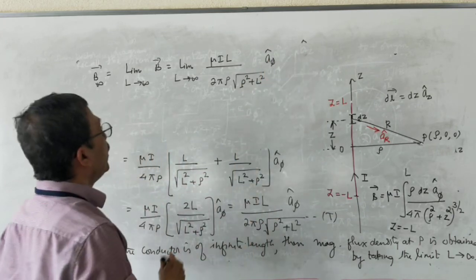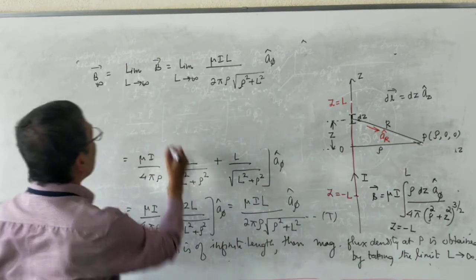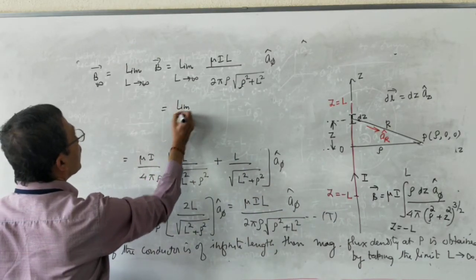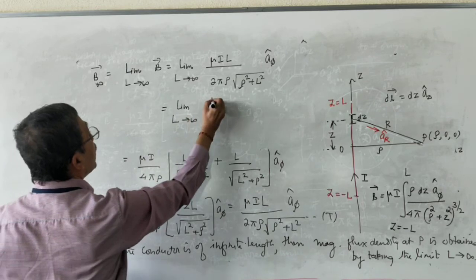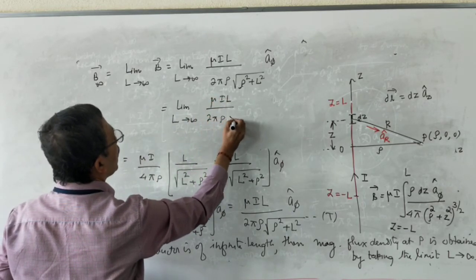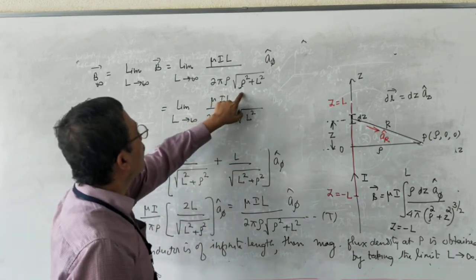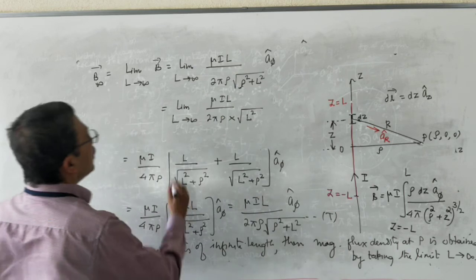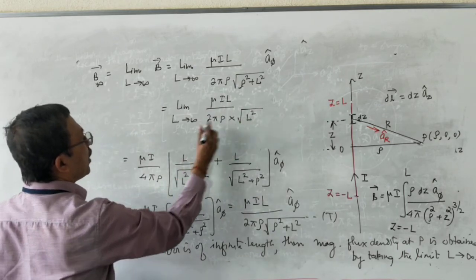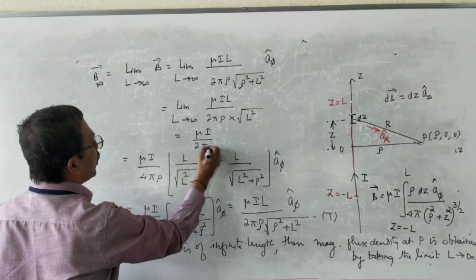L tends to infinity, that means L is very large. Therefore, neglect rho. So you get limit L tending to infinity of mu into I into L by 2 pi rho into root of L square. I have neglected rho square in comparison to L square. So L divided by root of L square cancels out, and you get mu into I divided by 2 pi rho.